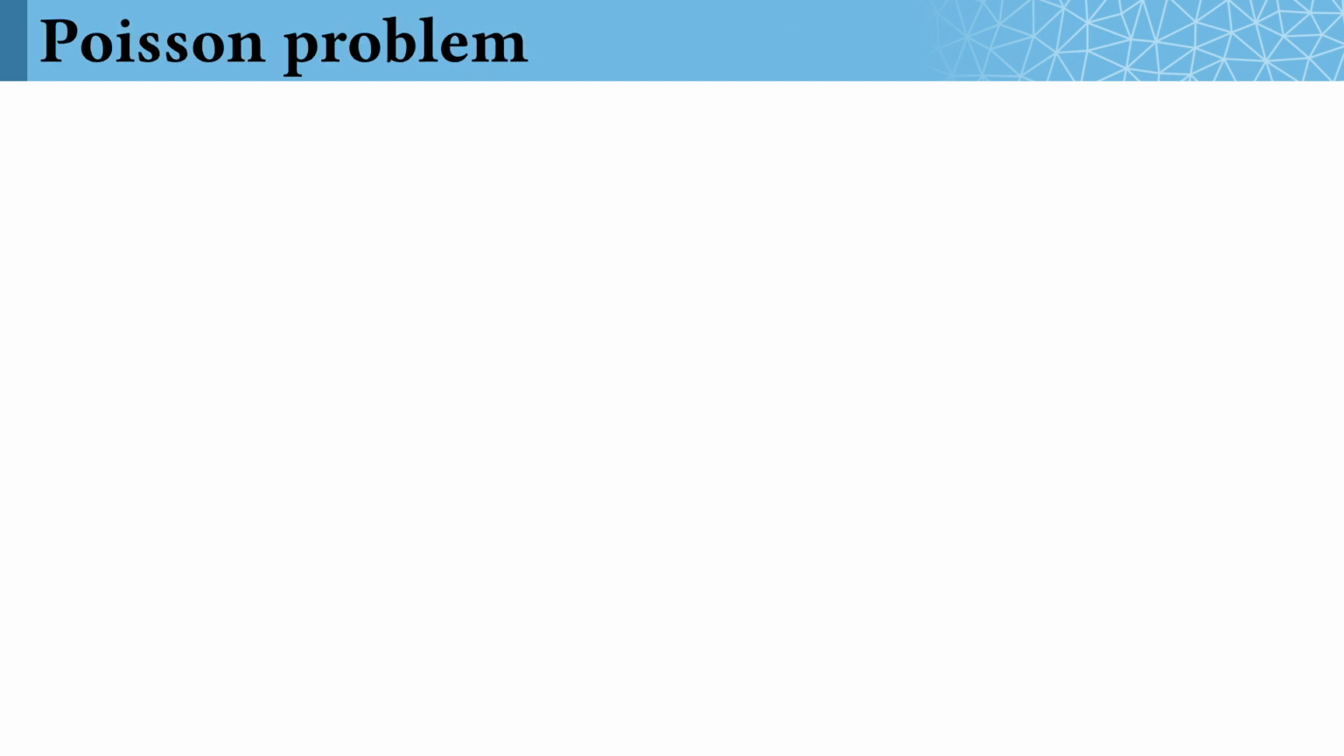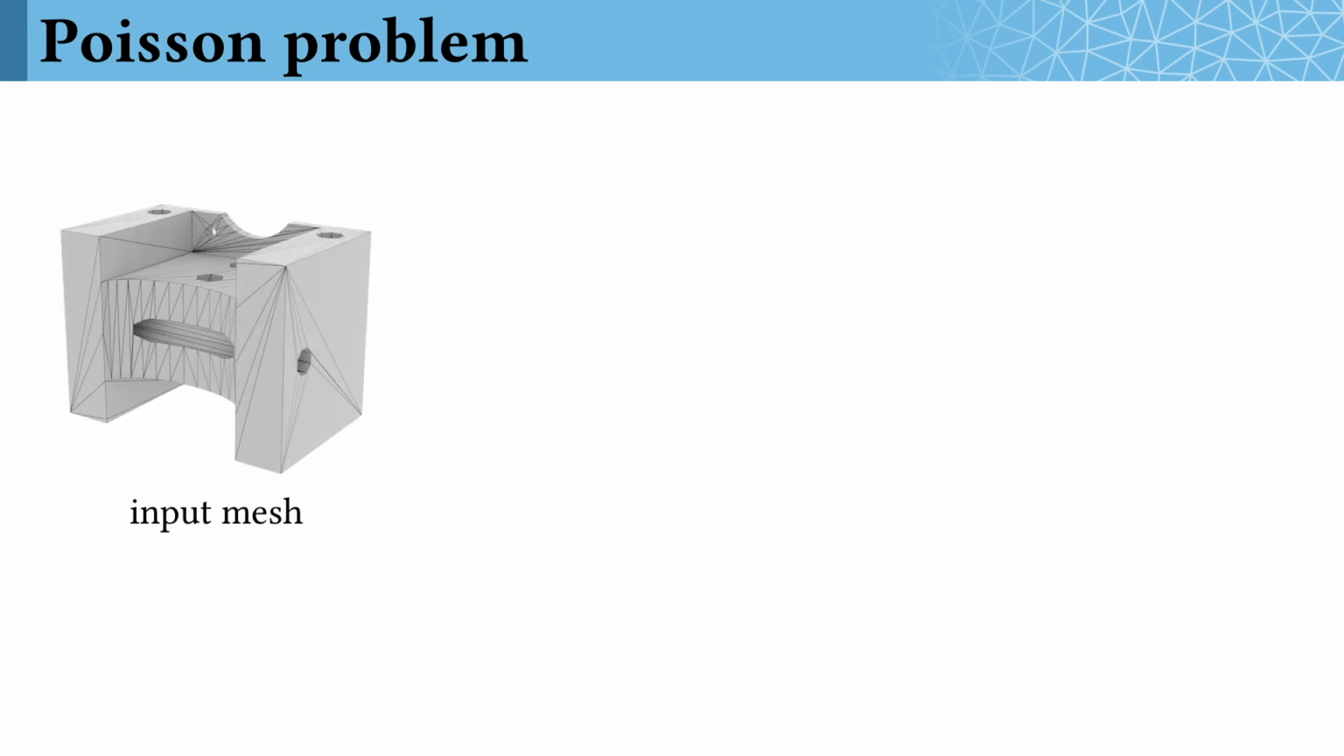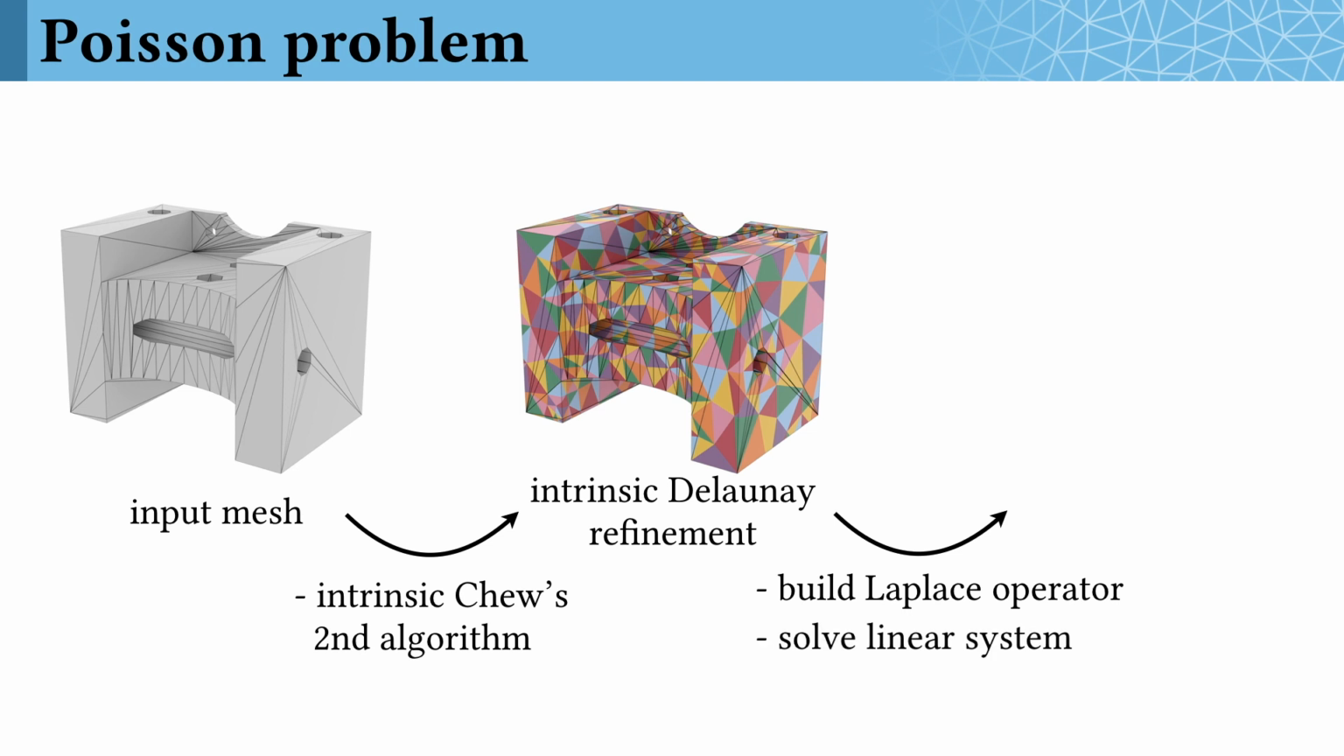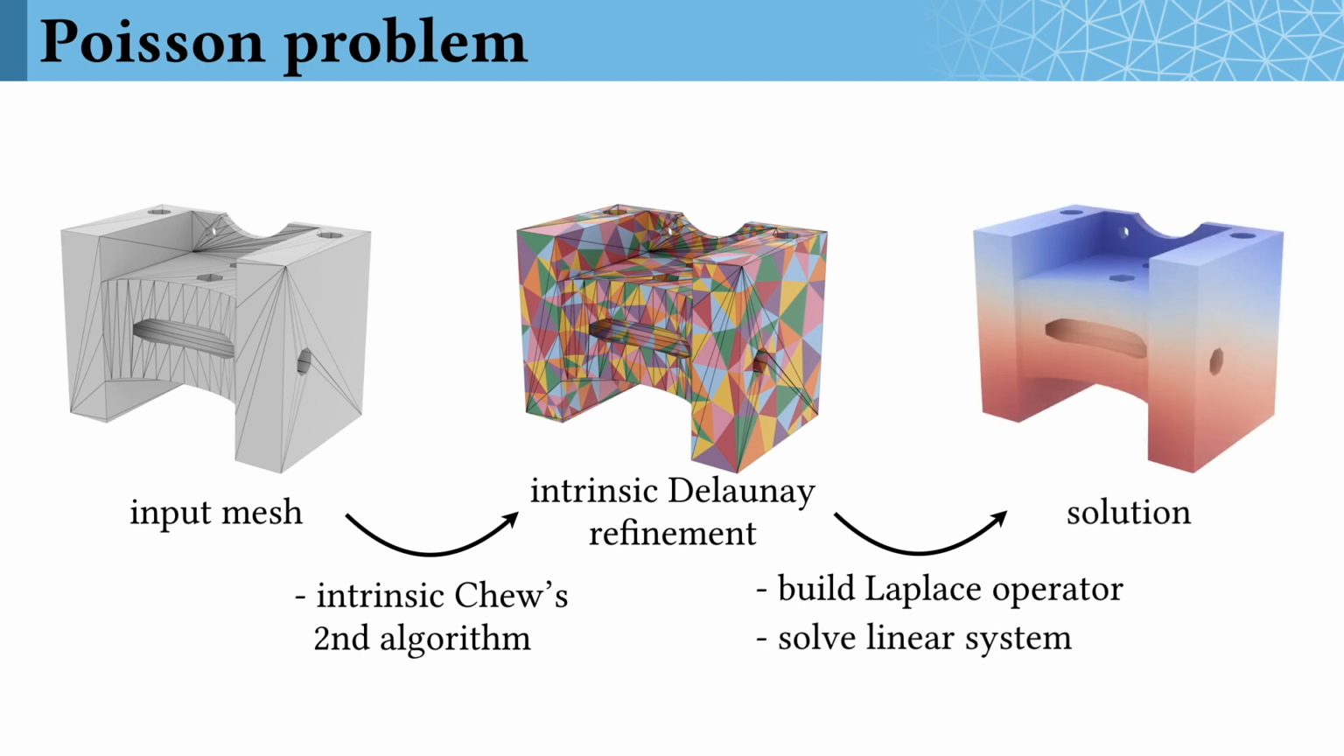As a warm-up, suppose you need to solve a Poisson problem on a mesh. You could run our intrinsic version of the algorithm to get a good intrinsic Delaunay refinement. Then, build the Laplace operator for the intrinsic triangulation, and solve the linear system there. This turns out to be twice as accurate as the best extrinsic remeshing scheme we could come up with for the same budget of elements. For many applications, you can do even better by doing more work on the intrinsic triangulation.